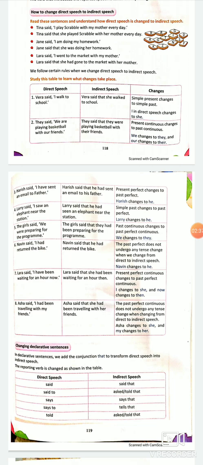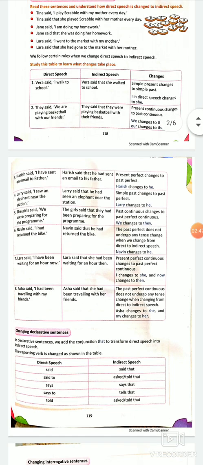On our Zoom class, also, when I was discussing this table, I told you to keep highlighters in your hand, right? And highlight this line. Simple present changes to simple past. So, Vera said that she, Vera is a girl, I will change into she. She walked to school. So, walk will be changed into walked.